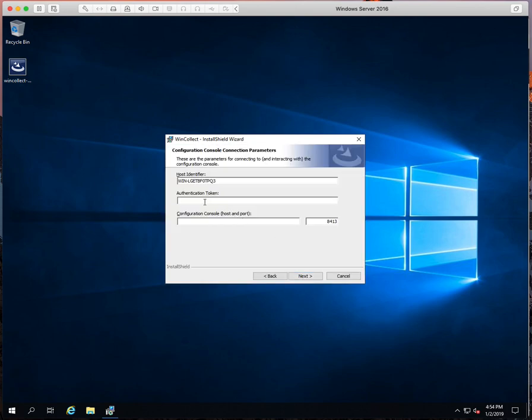This is going to be the token that we just created. So I'm going to type that in here. I'm going to double check that.